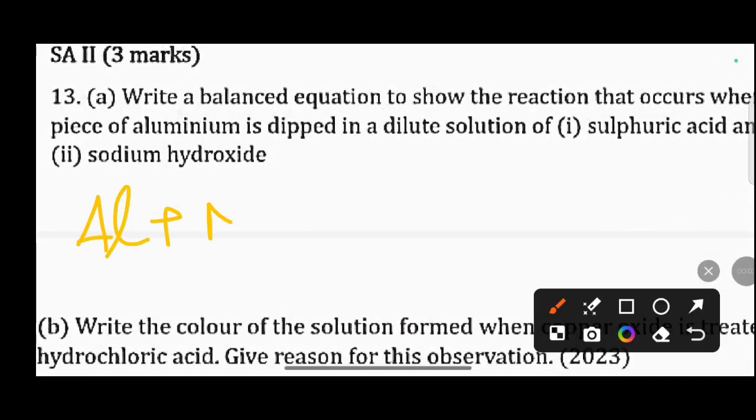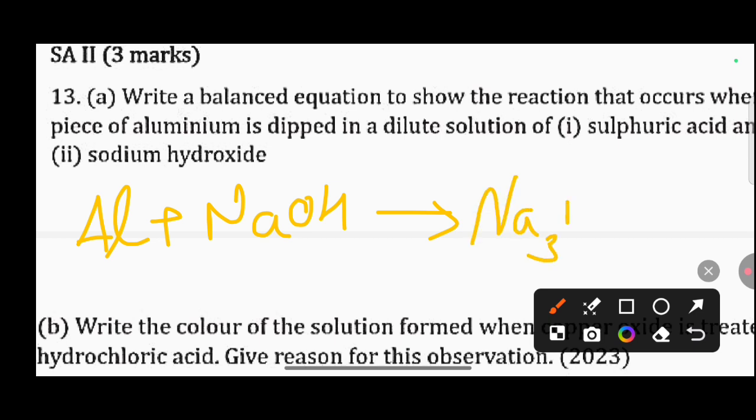Reaction of aluminum with sodium hydroxide. Aluminum is a metal and sodium hydroxide is a base, so there will be the formation of a salt, that is Na3AlO3. This is known as sodium aluminate, plus there will be liberation of hydrogen gas.